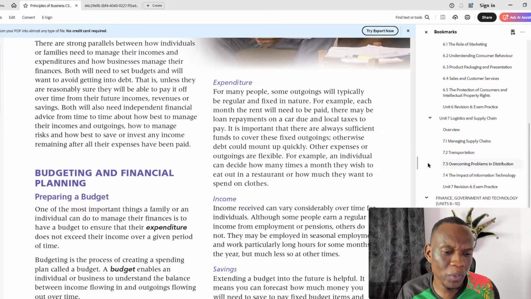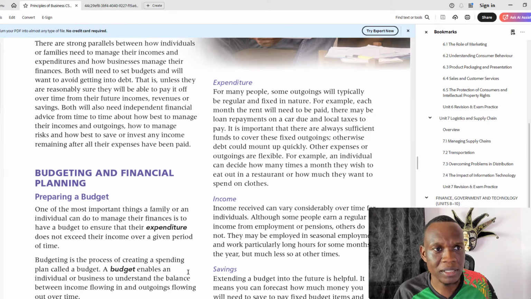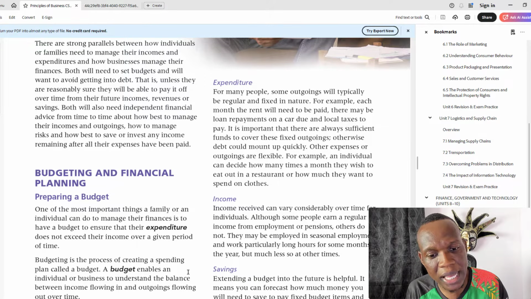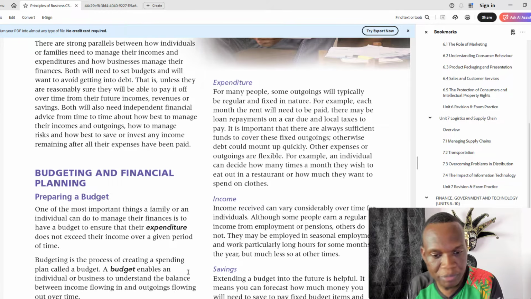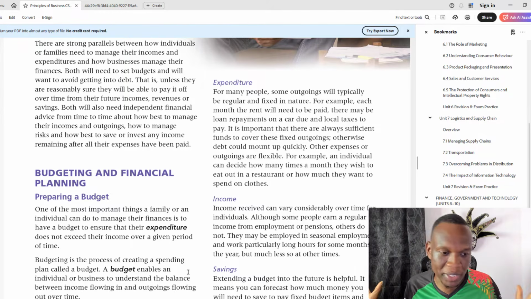Alright, so what is a budget, right? A budget is basically a plan that outlines where your money is going to come from and how you're going to spend it, right? Where money is coming in from and where it is going out to. That's basically a budget, right?